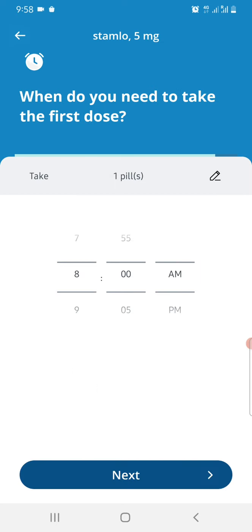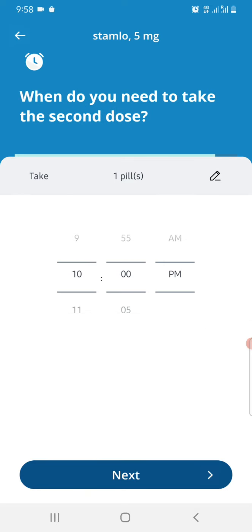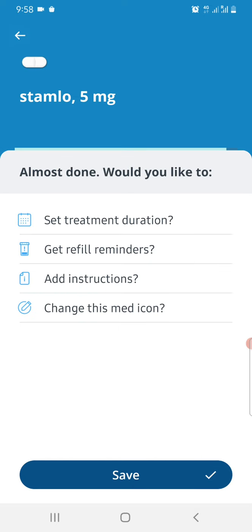So I say I want to take it in the morning at around 9 a.m. Next, then I want to take it at night around 9 p.m. Next, so these are the two doses, morning and evening. I have set it, almost done.